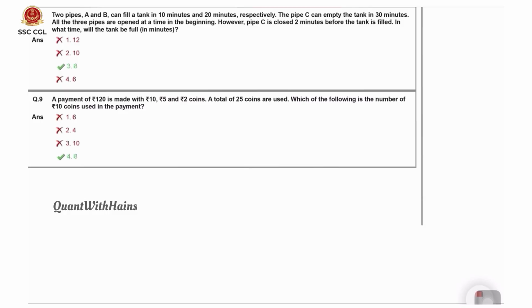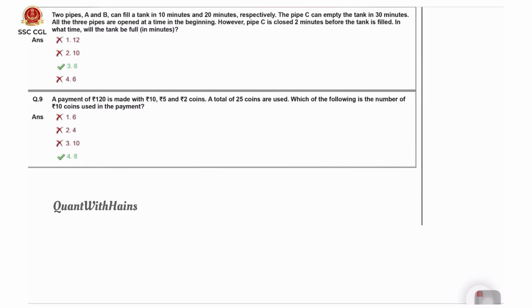Coming to 8th question, two pipes A and B can fill a tank in 10 minutes and 20 minutes respectively. The pipe C can empty the tank in 30 minutes. All the pipes are opened at a time in the beginning. However, pipe C is closed 2 minutes before the tank is filled. In what time will the tank be full?